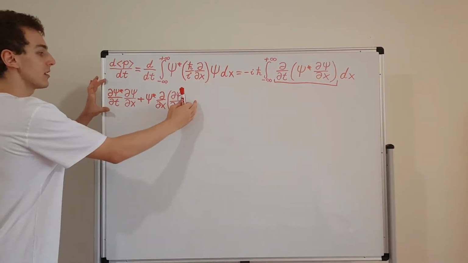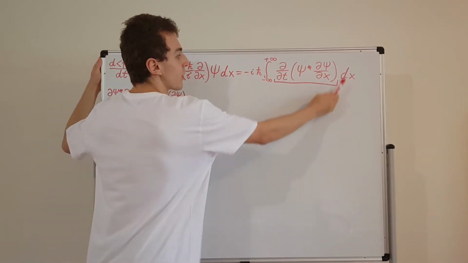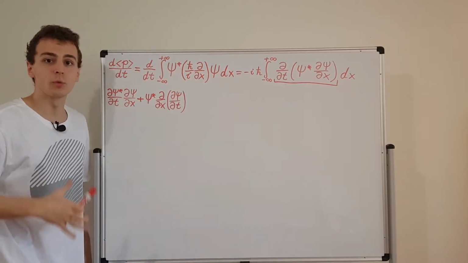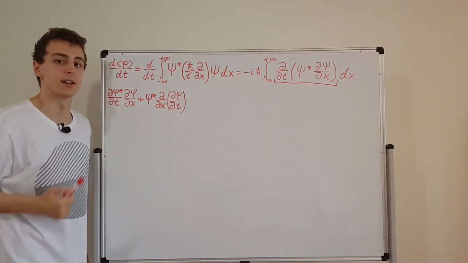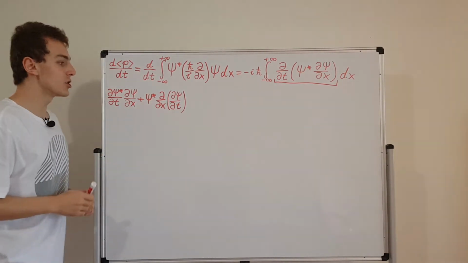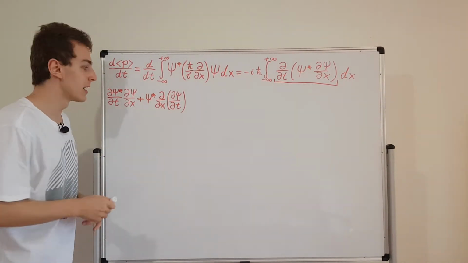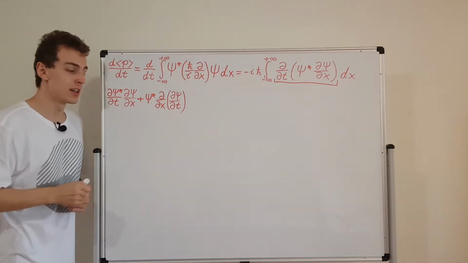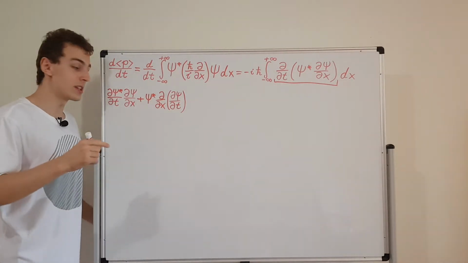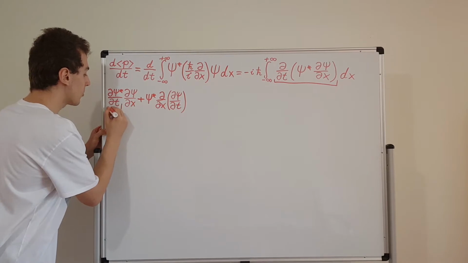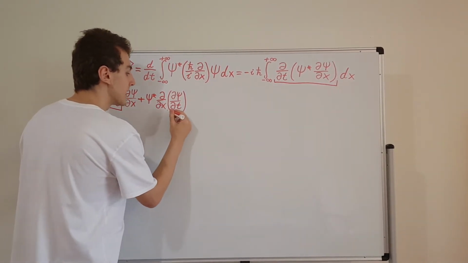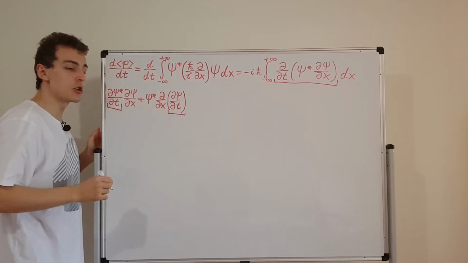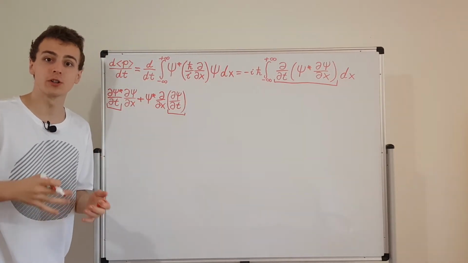So this over here is equivalent to the integrand. I've just expanded it with the product rule for differentiation. So that's what this time derivative has done. Now, what we can do is we can use the Schrödinger equation and substitute it in here. So this is what we've done in some previous videos too. We're going to take this part over here, this partial time derivative of psi star, and we're also going to take this guy over here, and we're going to substitute in a modified version of Schrödinger's equation.